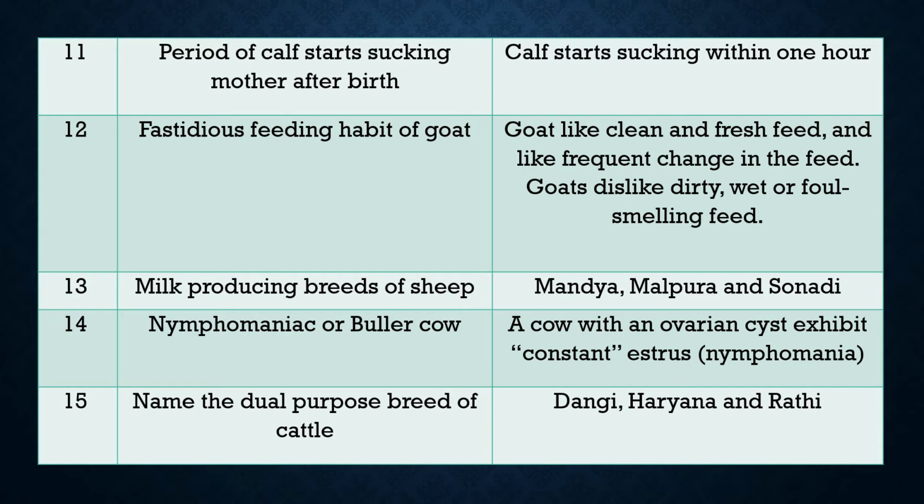Question 15. Name the dual purpose breeds of cattle. The dual purpose breeds of cattle are Dangi, Haryana and Rathi. These are the important breeds.